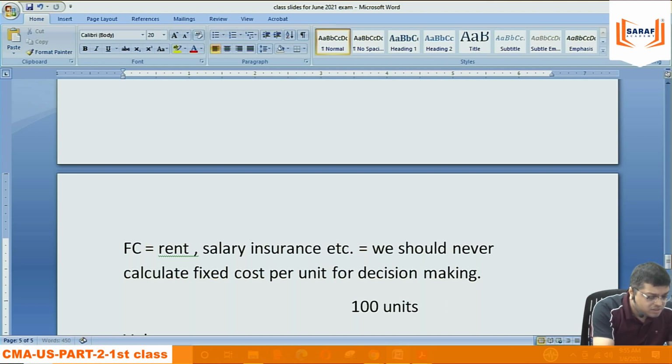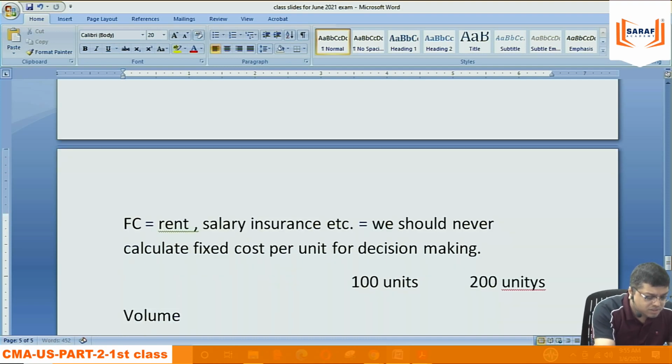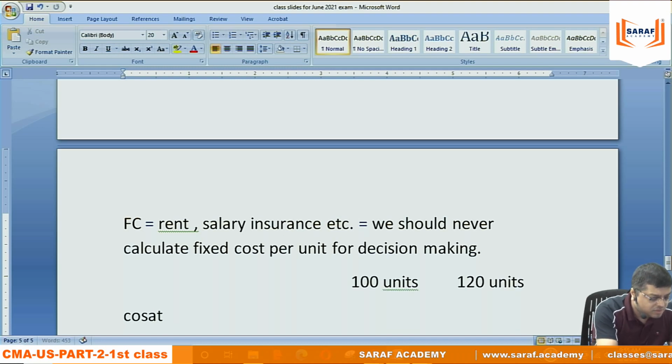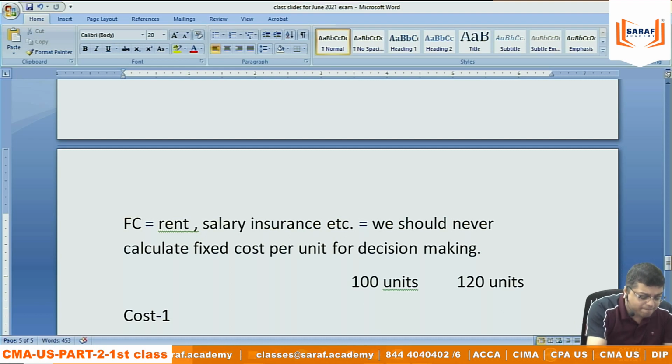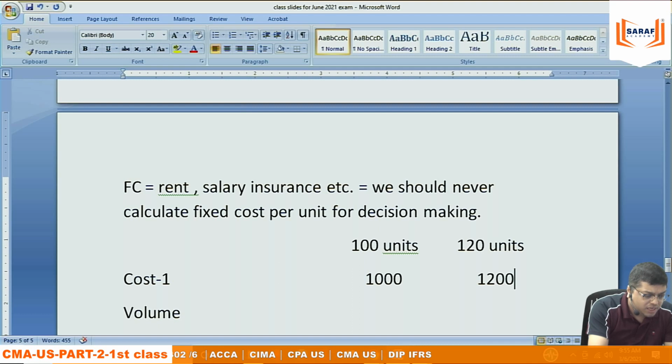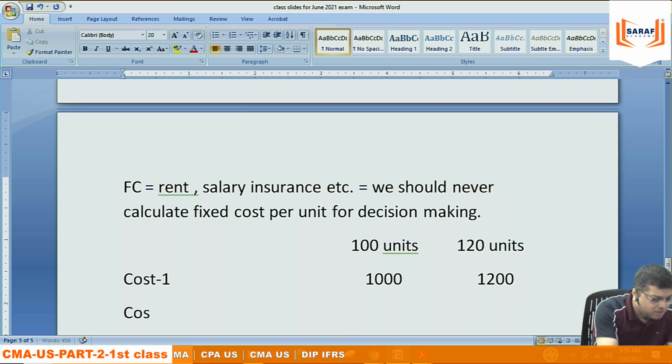Hundred units, 200 units. 1 second. 120 units. Cost 1 is say 1000. Cost 2 is 1200. This is dollar. Assume that I am writing dollar. Cost 2.